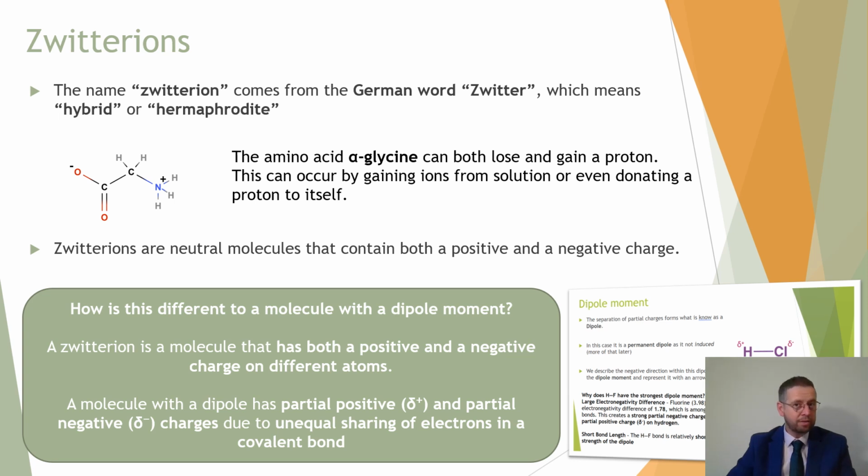Now, the whole molecule is neutral. It doesn't have an overall charge, but one side of it definitely has a charge relative to the other side. But this is subtly different from having an electric dipole. It's not that the location of electrons around those atoms is going to create a partial positive charge on one side of the molecule relative to the other.